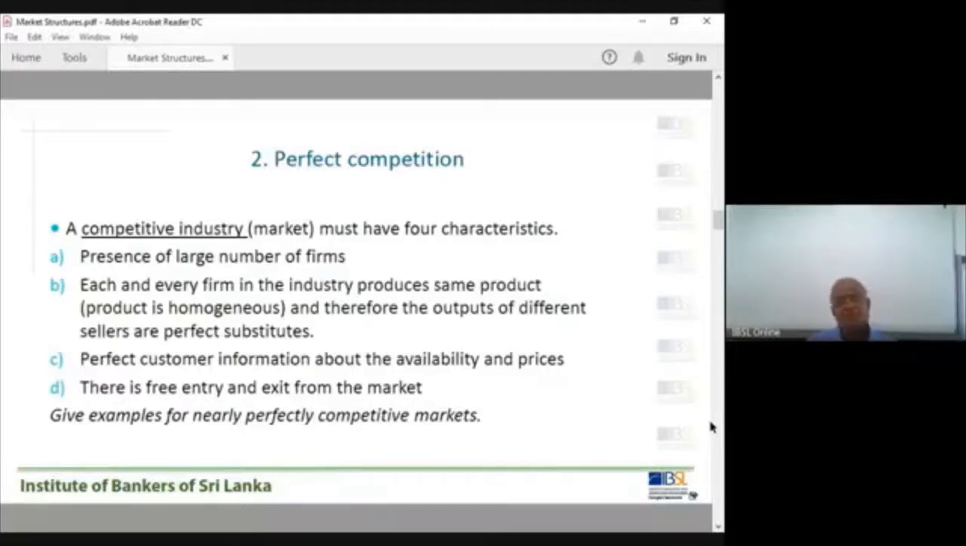Perfect customer information about availability and prices. Customers have every piece of information. Customers can get all the information about the product that they want to know: the quality, the price, availability, everything. Right to information is 100% guaranteed. You don't have to go and ask for information. The information is there, perfect information about the availability and prices.